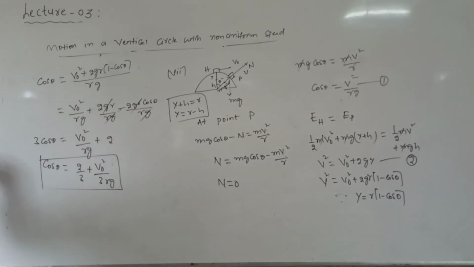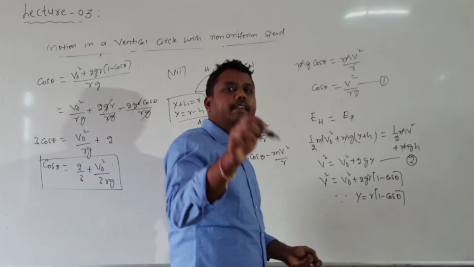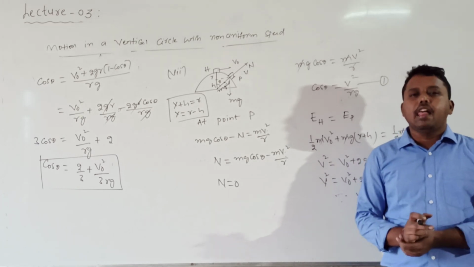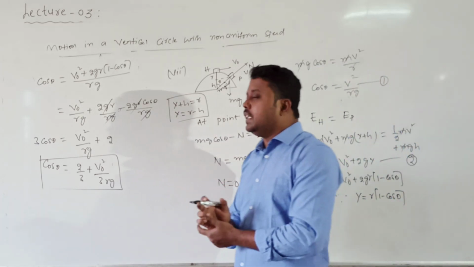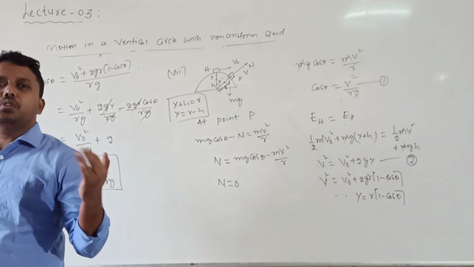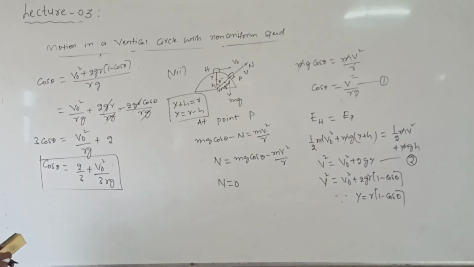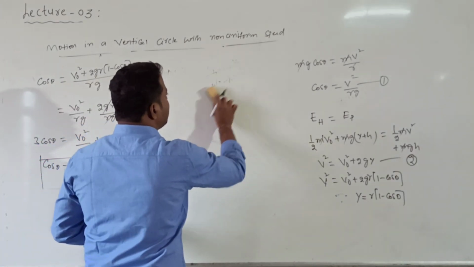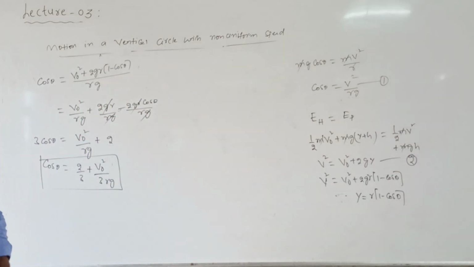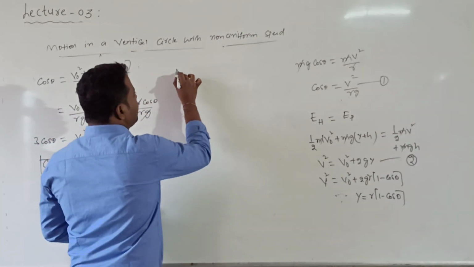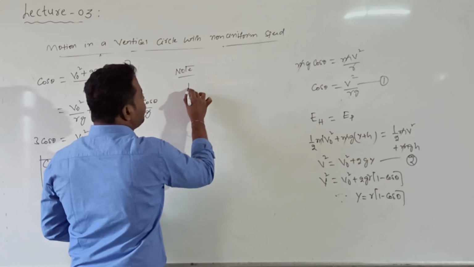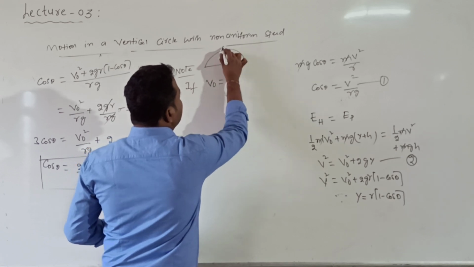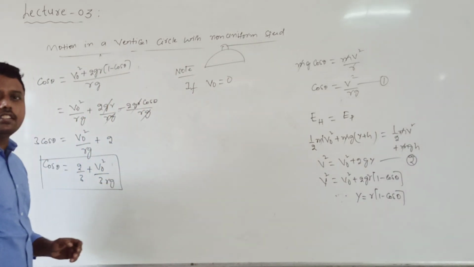What is theta? Theta is the angle made by the body with the vertical from which the body will slip out. Always remember, for the body to slip out, the must condition is that the normal reaction force should be equal to 0. Under this, one small note: if v naught is equal to 0, it starts sliding from the top, so it is freely falling.